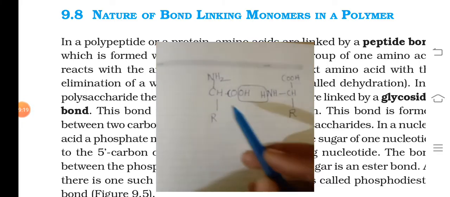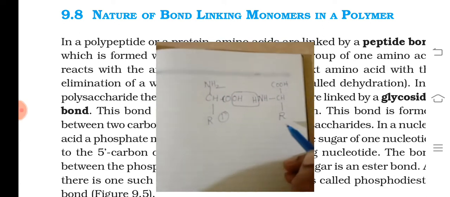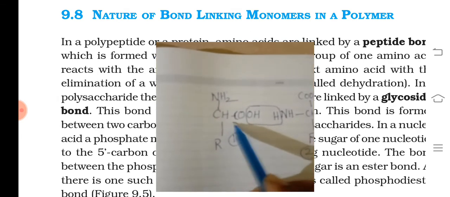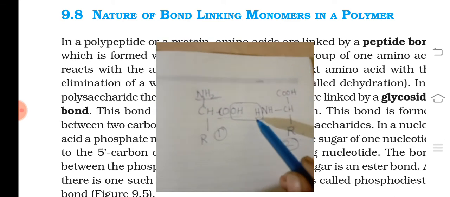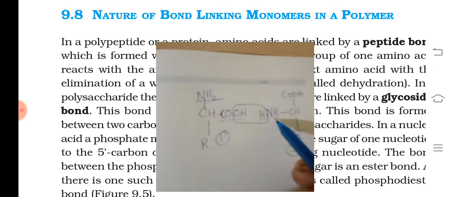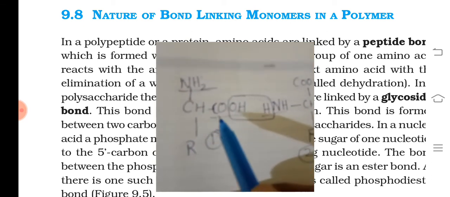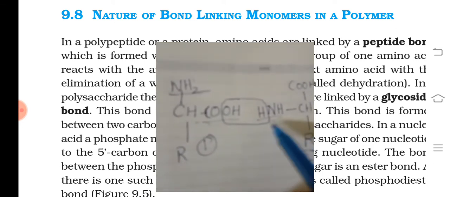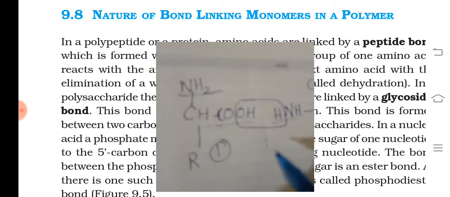So you can see that if this is amino acid 1 and this is amino acid 2, do you remember each amino acid will have a COOH group and one NH2 group, and likewise this amino acid is also having one NH2 group and one COOH group. The NH2 group I can write like this, NH2. The carboxylic acid group of one amino acid and the NH2 group of another amino acid combine, and one molecule of water will be eliminated.